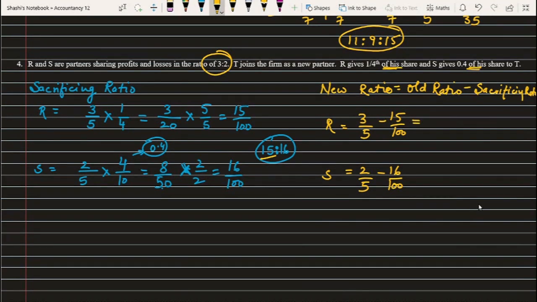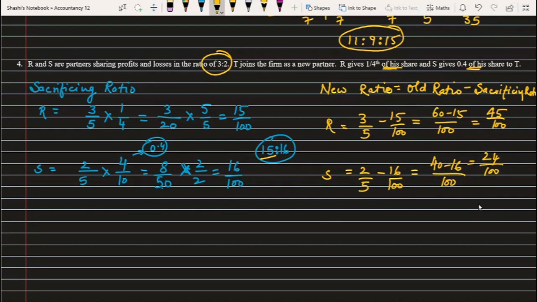So this goes as 60 minus 15 over 100 by LCM, and 40 minus 16. So what I have here is 45 upon 100, and this gives me 24 upon 100.